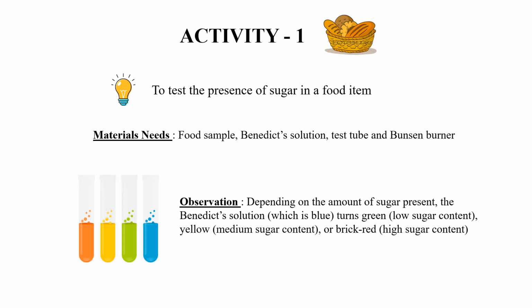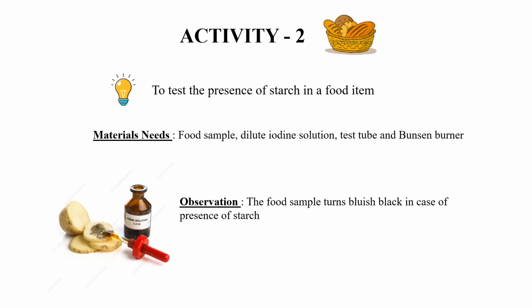Now, let us see one more activity. To test the presence of starch in food item, the materials are food sample, dilute iodine solution, test tube and Bunsen burner. The food sample turns bluish black in the presence of starch.